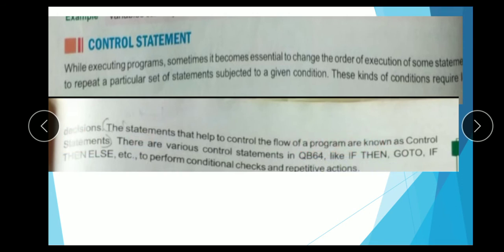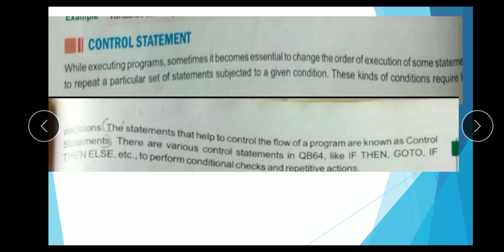This control statement is sometimes needed to control the execution of a program, and sometimes to repeat a particular set of statements. So this is called a control statement, and there are various control statements in QBasic64 like if then, go to, if then else, etc., to perform conditional checks and repetitive actions.